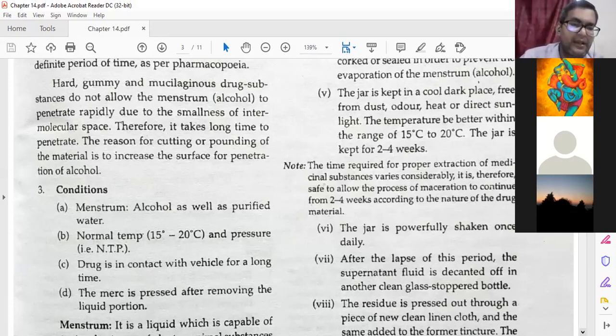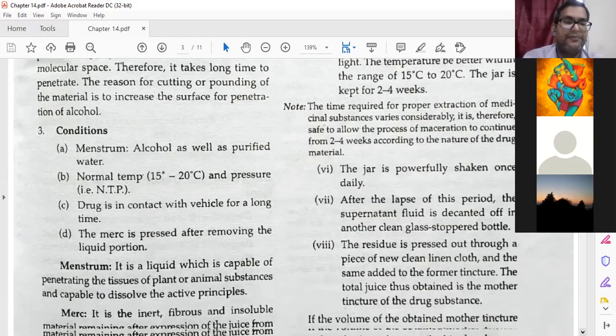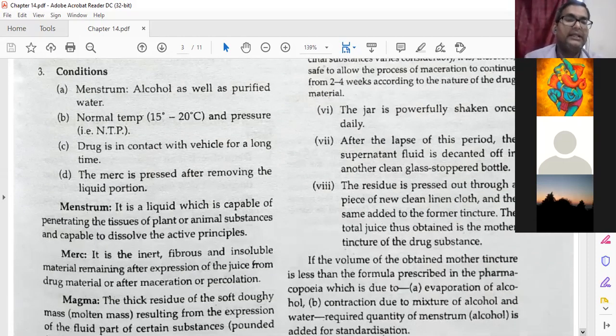The drug is in contact with the vehicle for a long time. You have to keep your drug material with the vehicle for a long time. Then the marc is processed after removing the liquid portion. Here one more term came, marc. Remember it. The drug is in contact with the vehicle for a long time and the marc is processed after.